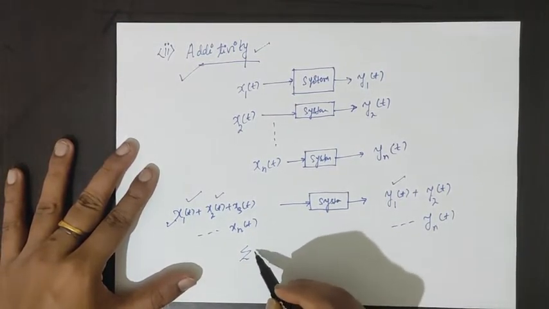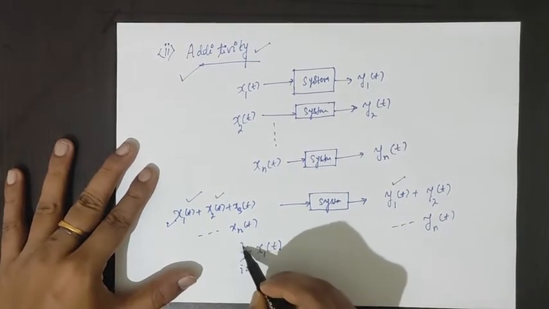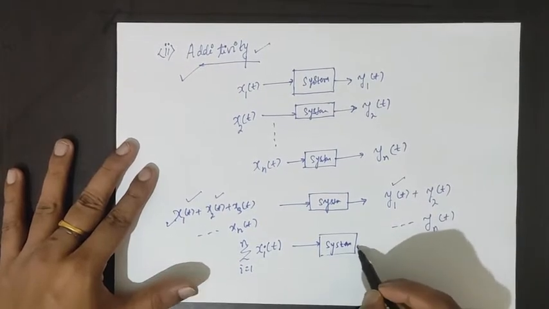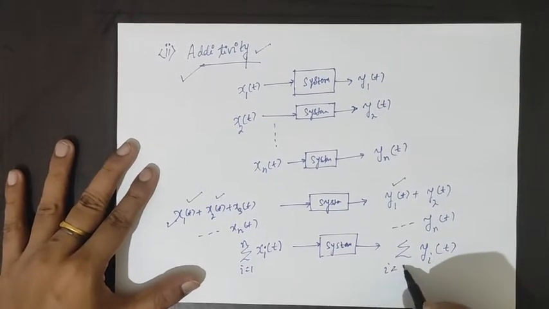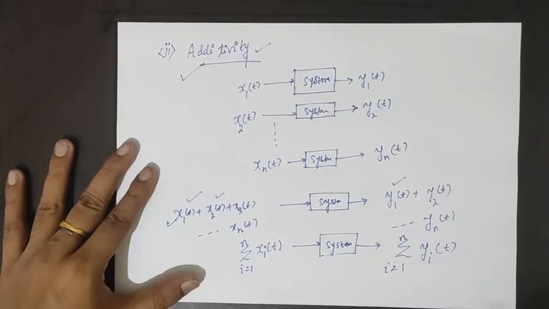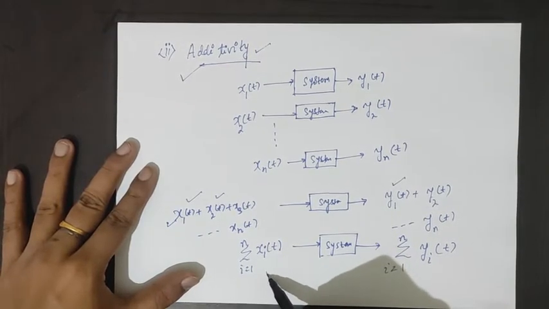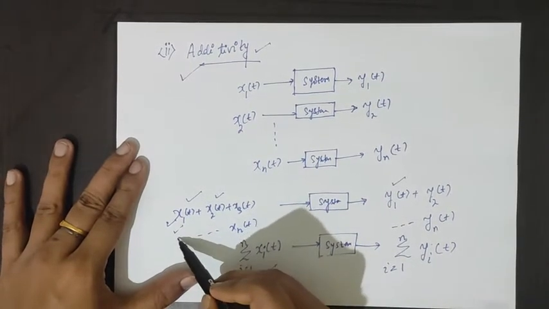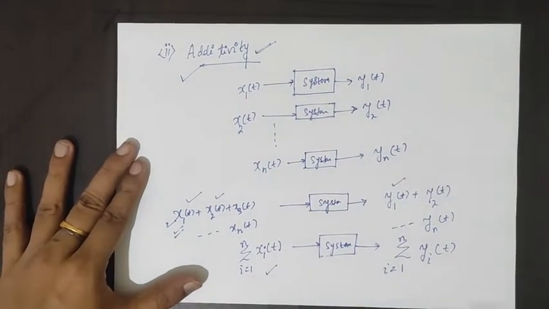That is, for a sum of n number of input signals, the output will be the sum of the individual responses corresponding to the inputs. This is the principle of additivity.